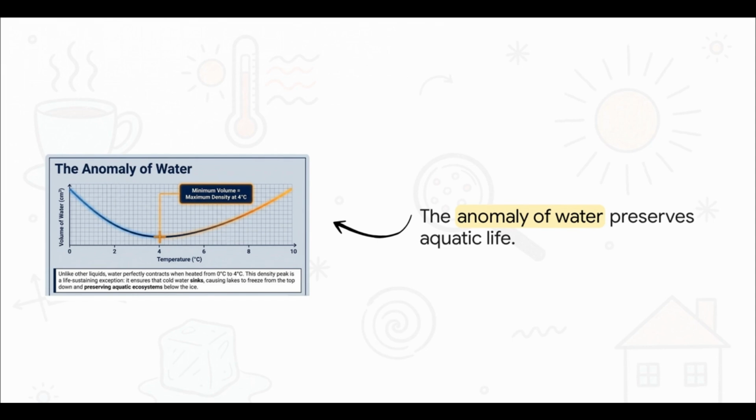And why does this matter? Well, this density peak is literally a life-sustaining exception to the rules. Because water is densest at 4 degrees, the coldest water sinks, which causes lakes to freeze from the top down instead of the bottom up. That literal anomaly in the laws of expansion is the only thing that preserves aquatic ecosystems safely below the ice all winter long. Mind-blowing, right?